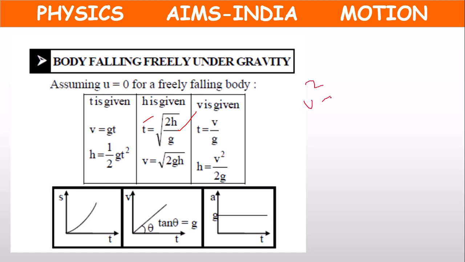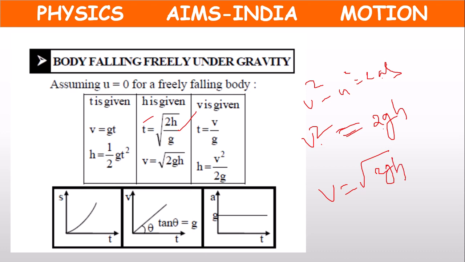Or suppose we take this formula, v square minus u square equal to 2as. v square, u square is 0, no need to keep. 2 into a value g, s value h. v square equal to 2gh. v equal to root of 2gh. We can have this formula.